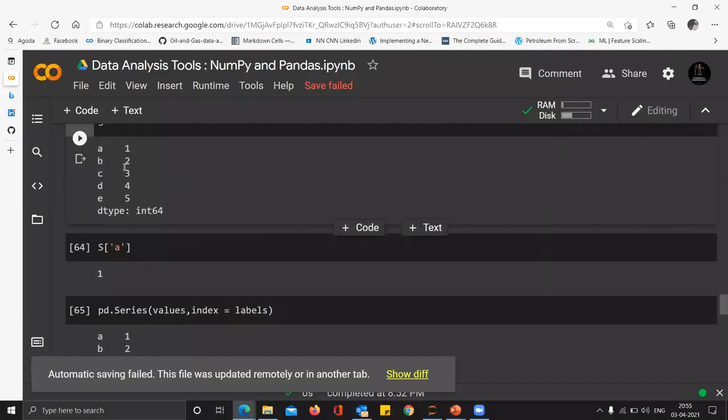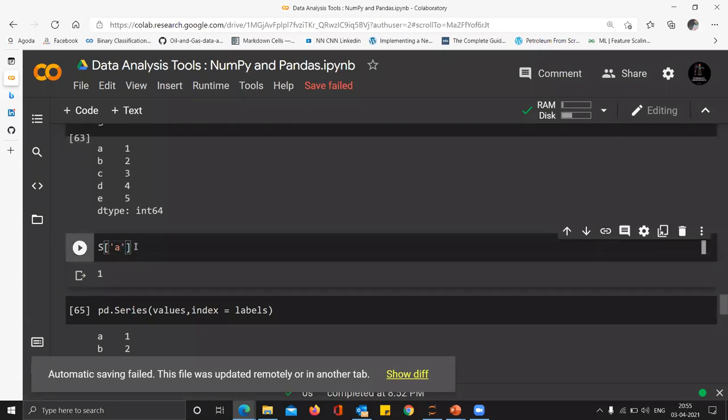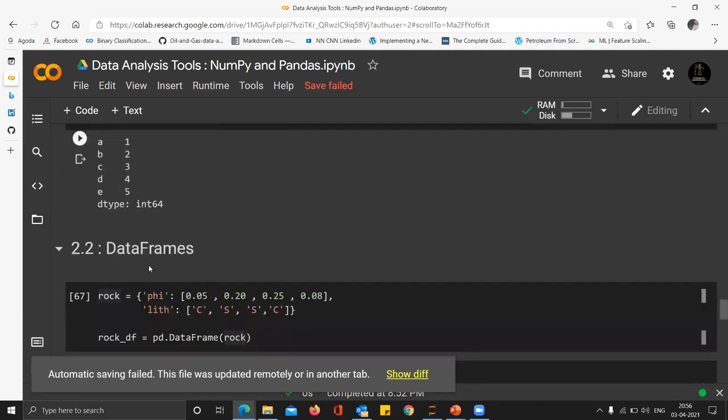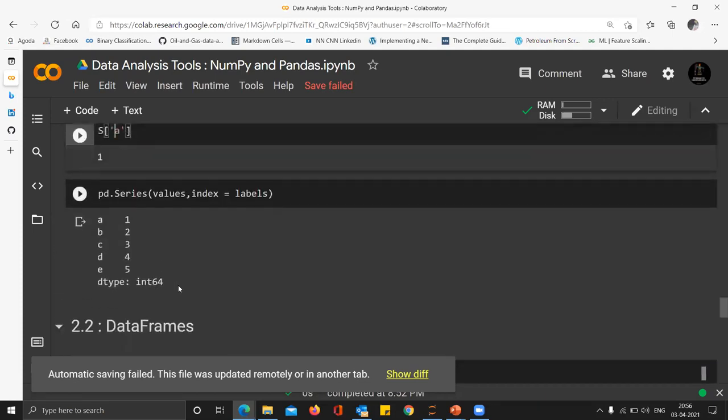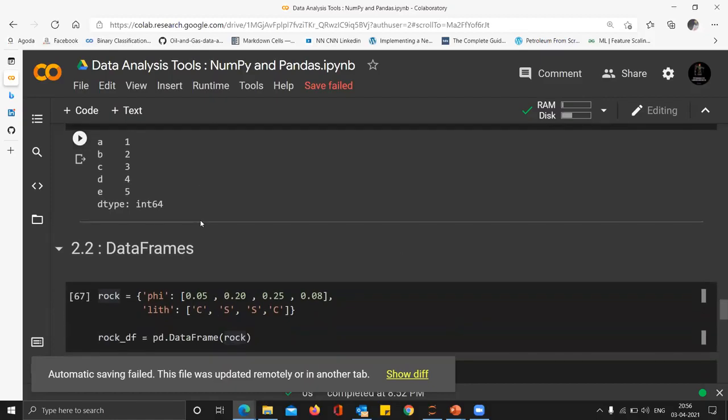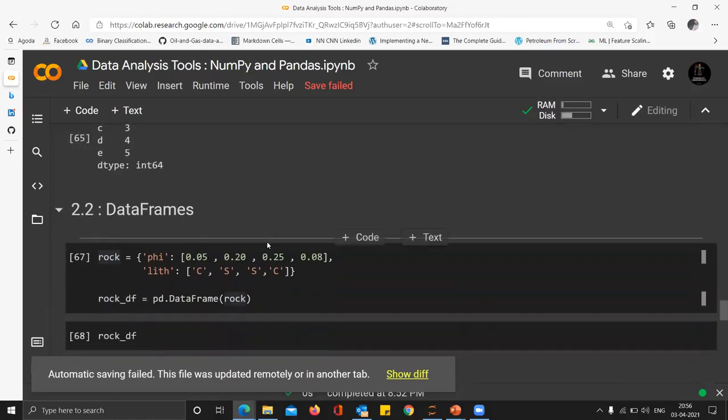Okay, and suppose you want to find out how many cars the person named A has, all you have to run is this command. You can see we can now index a series using a label. Till now we were doing it with just the index, but now we can do it with a label. Okay, so this is all about series. You will rarely use series in your data analysis projects, but then we get to the main task, which is data frames.